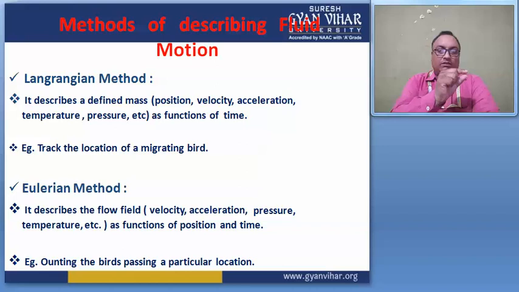It changes the position, and with position it changes the time coordinates also. So the Eulerian method describes the flow field of the fluid particle.